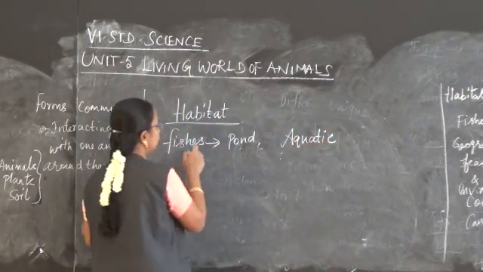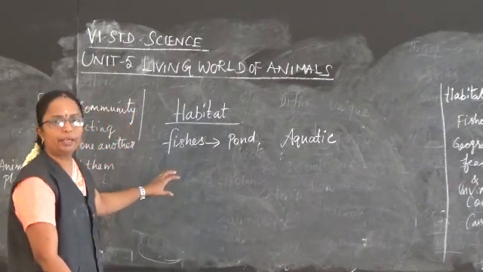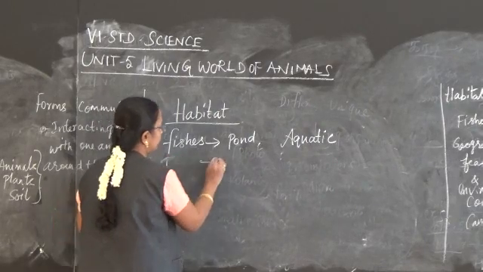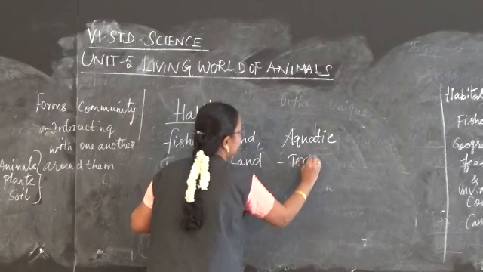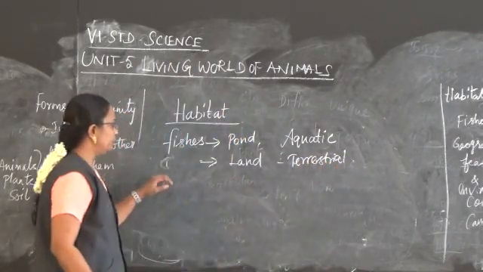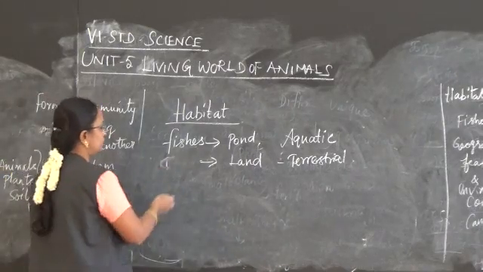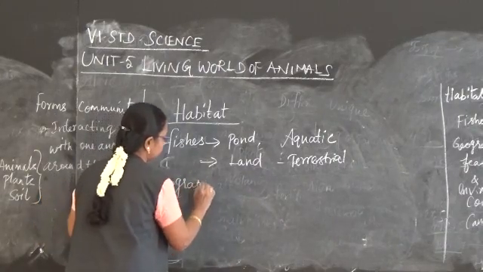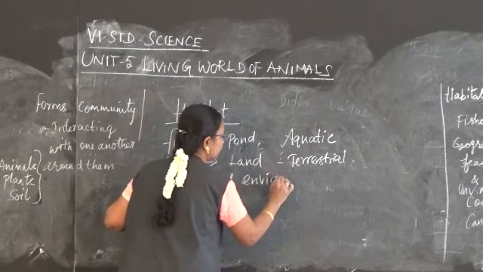As they are found in water, they form the aquatic organisms. Elephants and other animals find their place on the land, so they are known as terrestrial animals. The geographical feature and the environmental condition may differ.